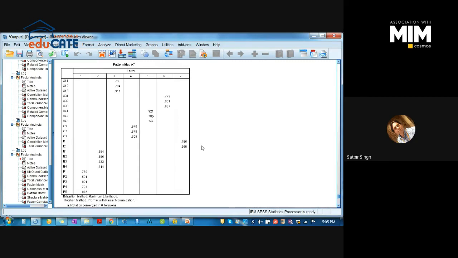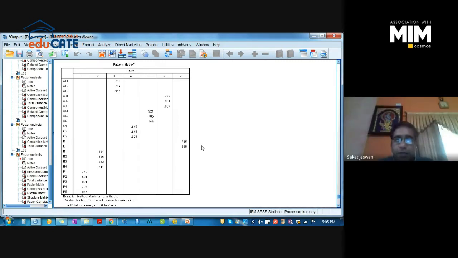Yes, sir. Right. So that's why the pattern matrix is better and it shows good results, because maximum likelihood extraction and Promax rotation are better than any other method, right? And this is how we get the results.